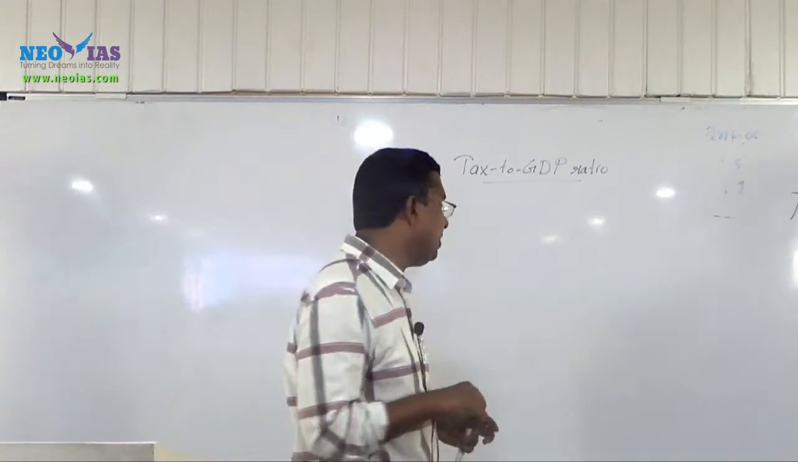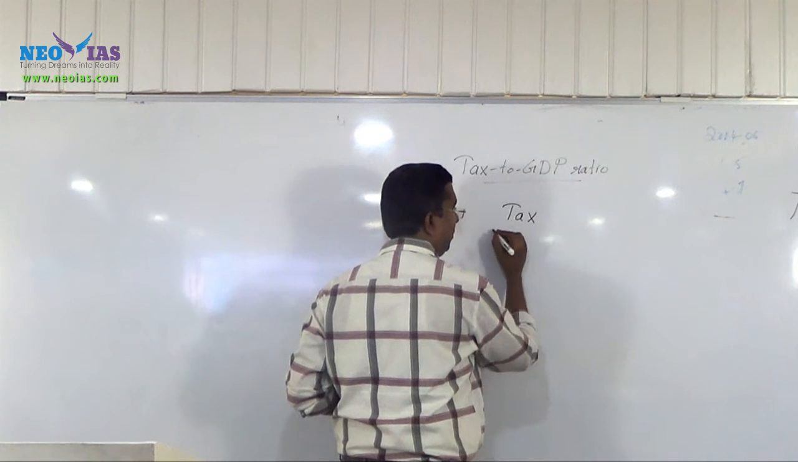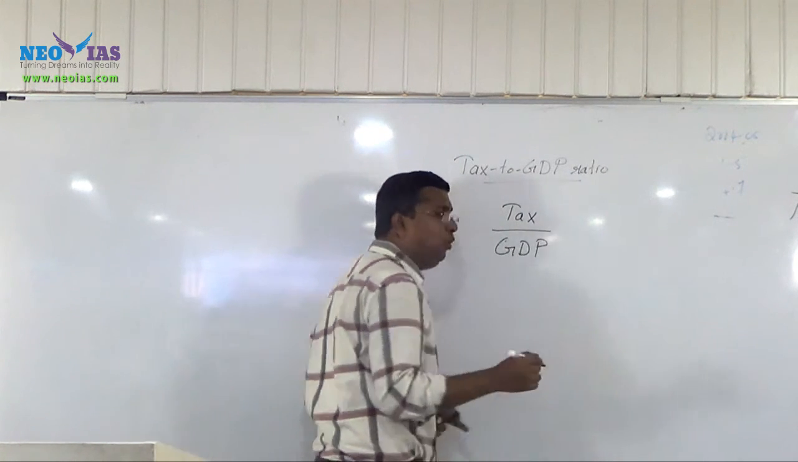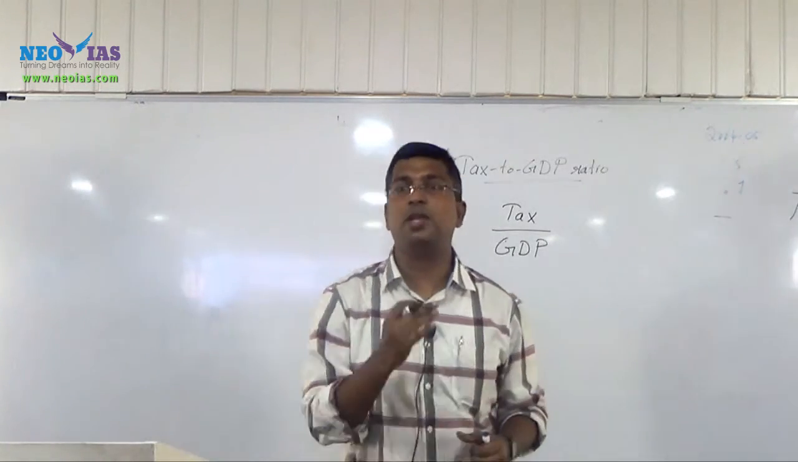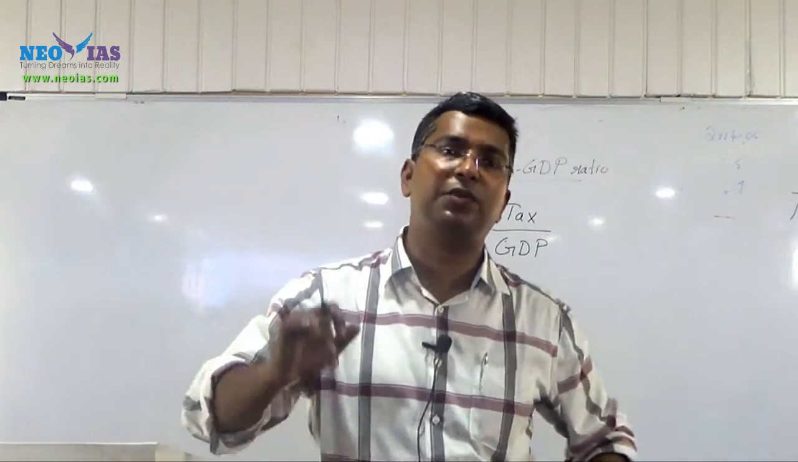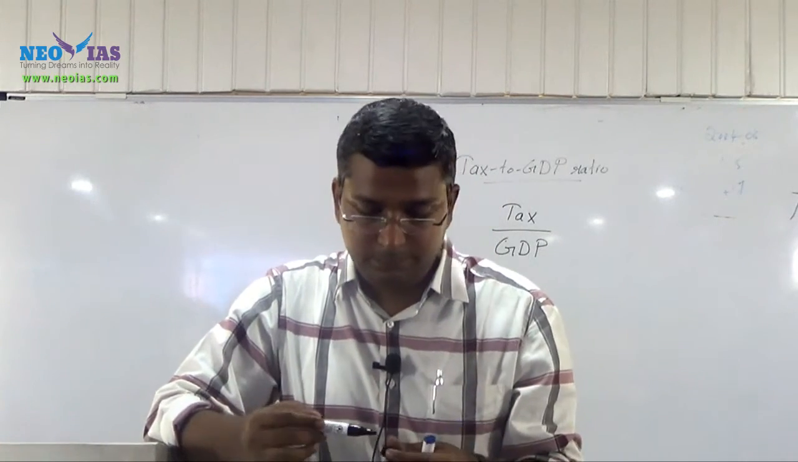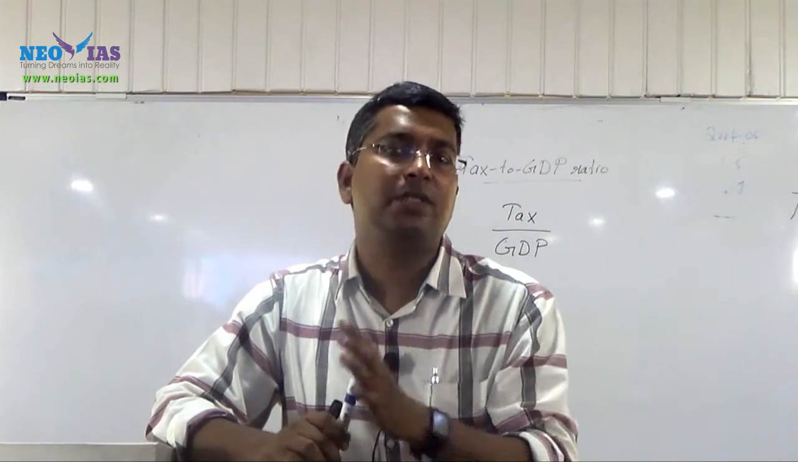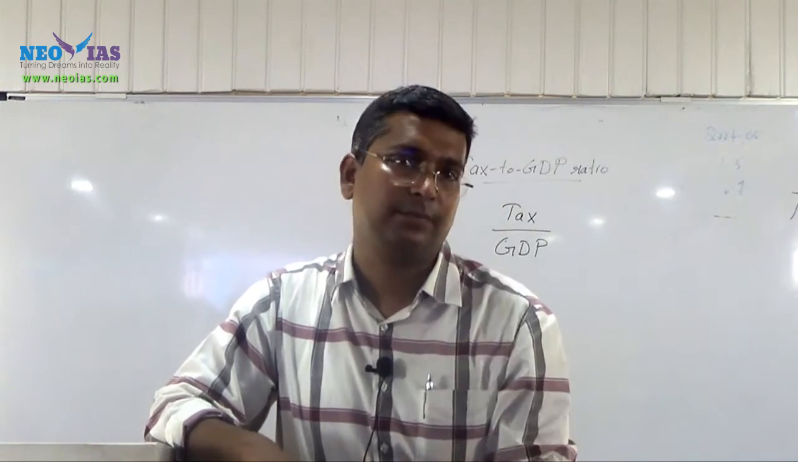Tax to GDP ratio. Now what is good for an economy? Our tax to GDP ratio is somewhere near 9% of GDP. What do you mean by tax to GDP? 9% of GDP means, say, if 1 lakh crore is the GDP, 9% of that GDP is what we are getting from tax.